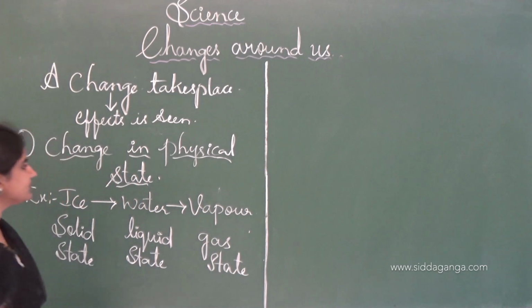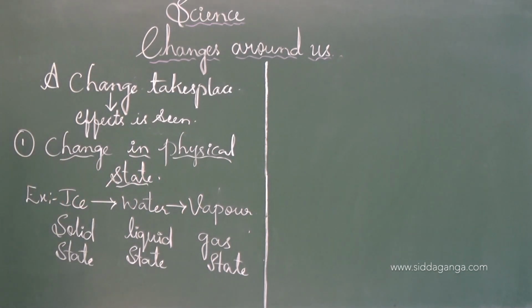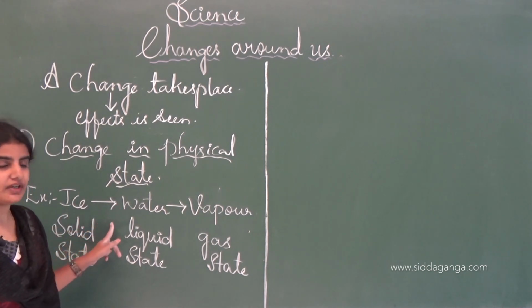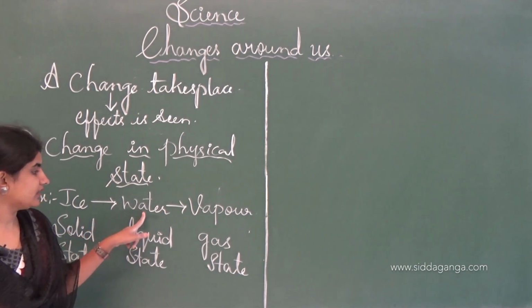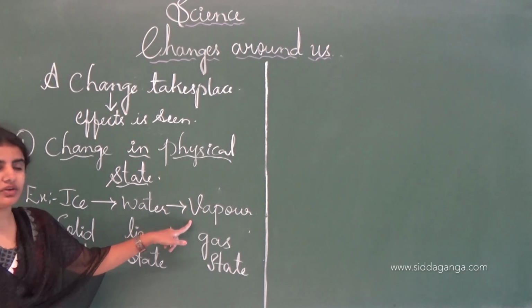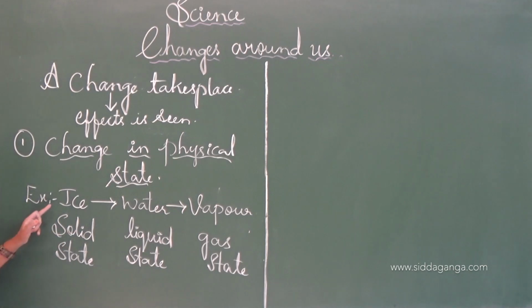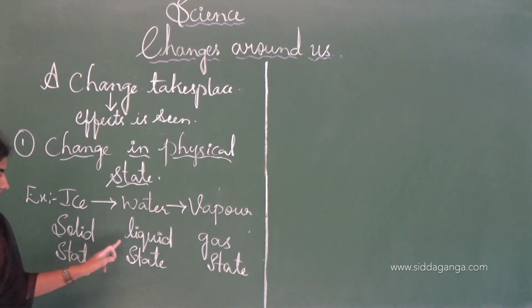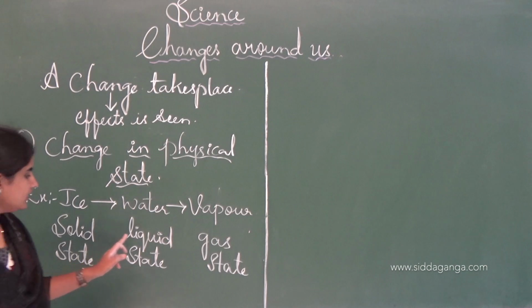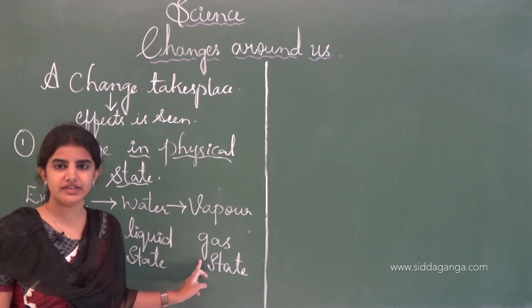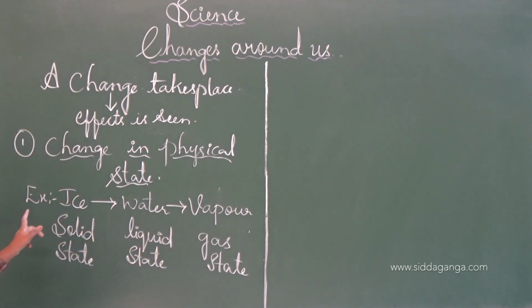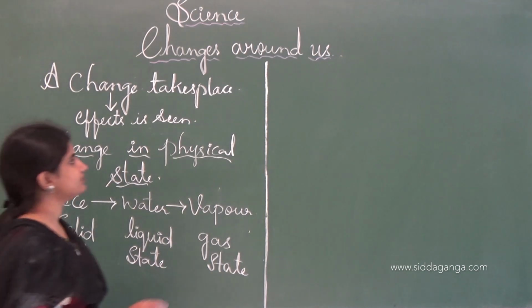See, this is how the physical state will be changed. See, ice gets converted into water by means of heat, and later the water gets converted into water vapor or the steam by heating it. And see here, ice, a solid state, is converted into liquid state, and thereby liquid state is converted into gaseous state or the gas state. See, this is one of the changes in the physical state. See, next we shall move on to the change in the color.